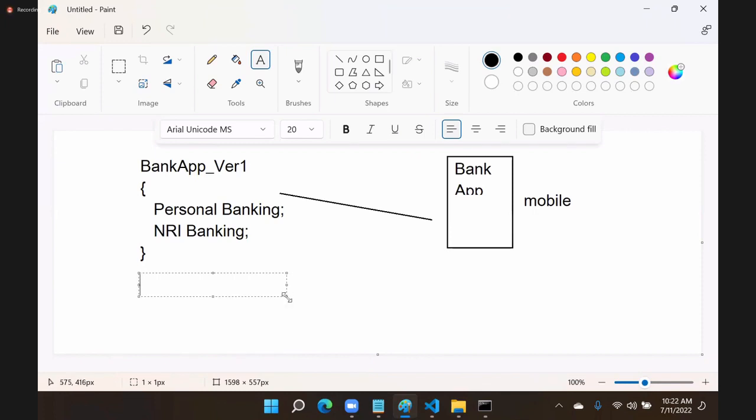Now very important is, will you add that new feature to this existing app, or will you create a new one for it? See here, I am creating another bank app, version 2. In this version, I am adding one more new feature here. This is version 2.